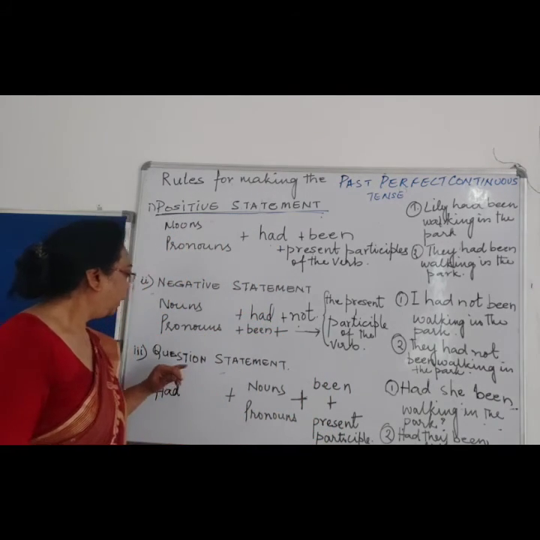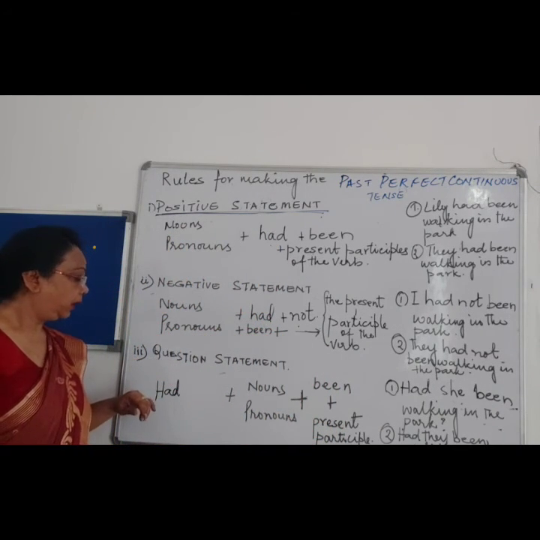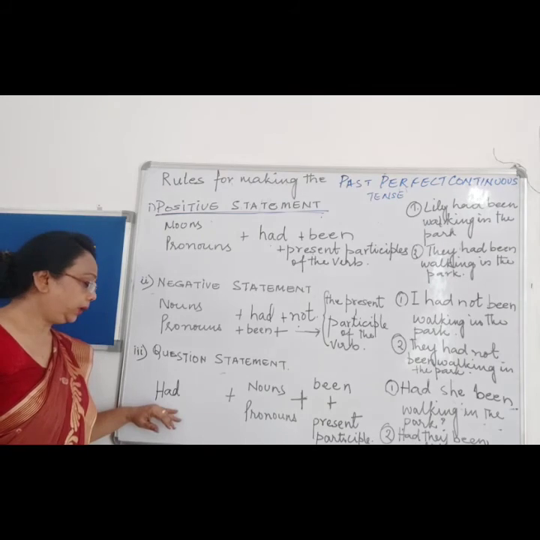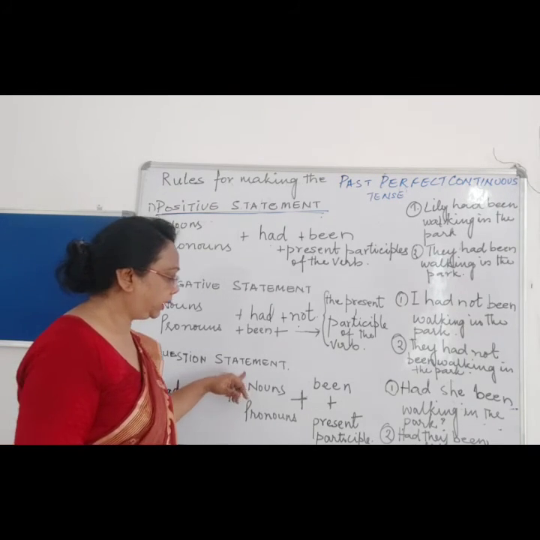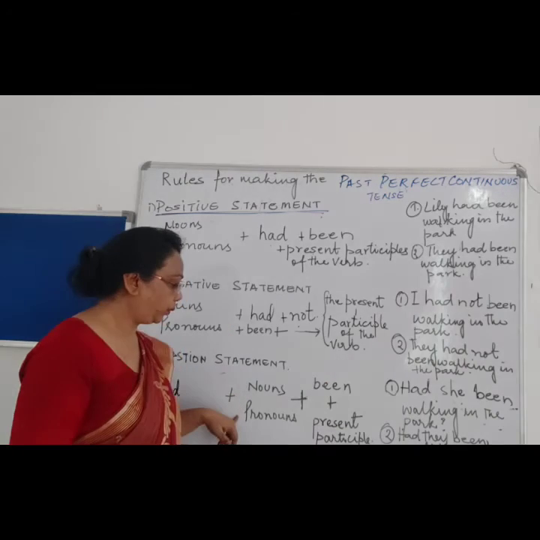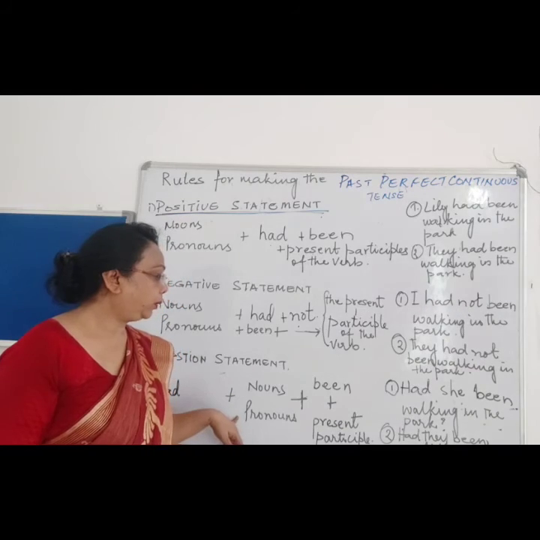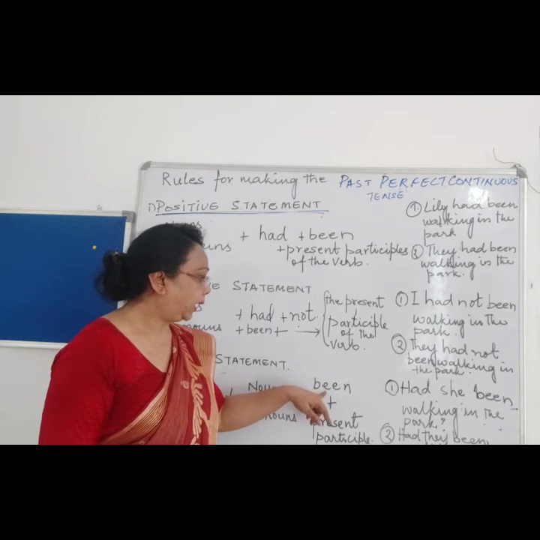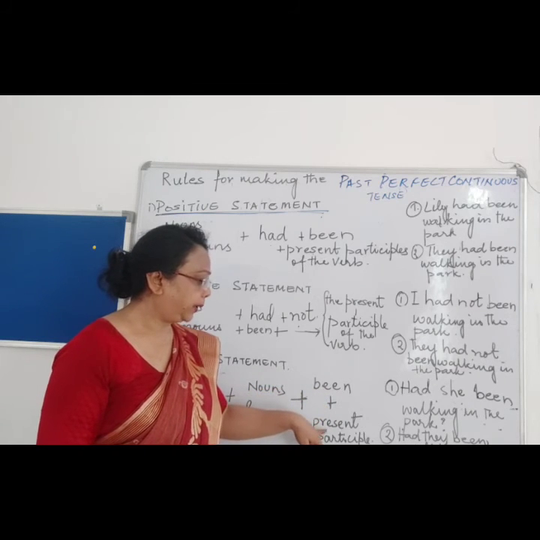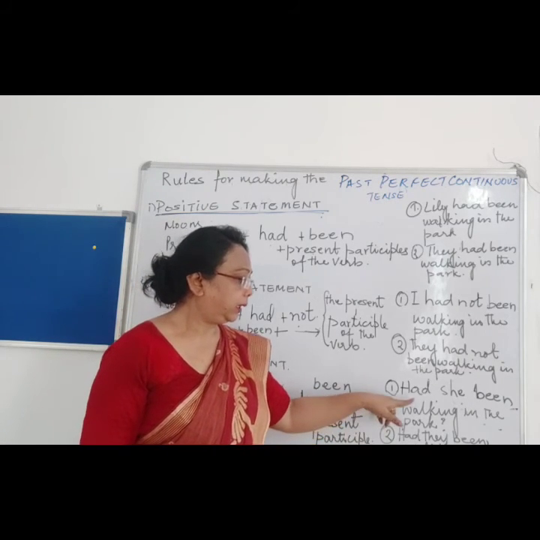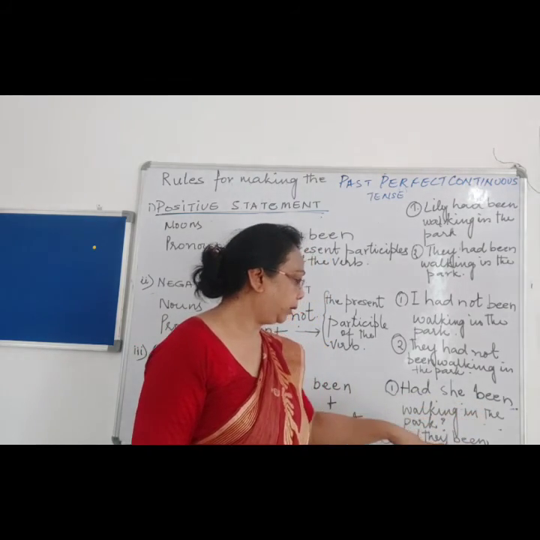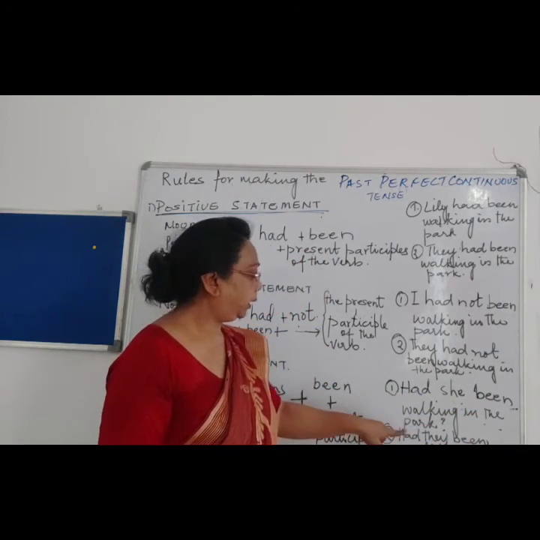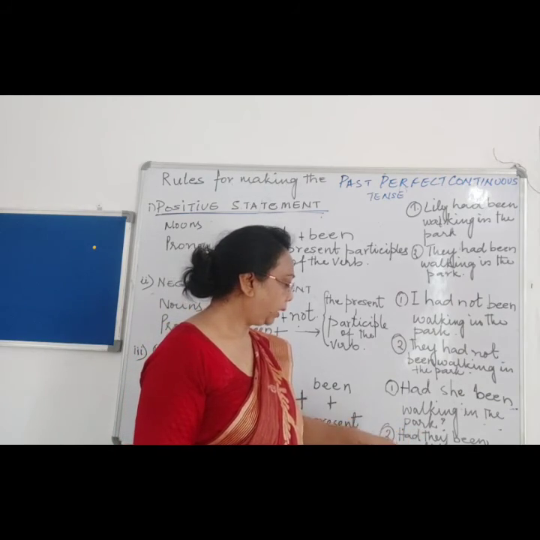In the question statement, we will start the sentence with the question word, that is had. Had plus the subject, that is either noun or pronoun in the singular or the plural form. We have to add been and then the present participle. Had she been walking in the park?